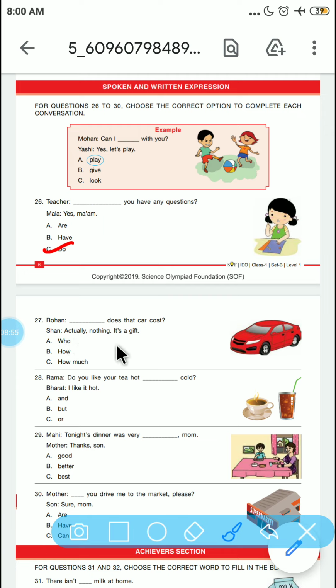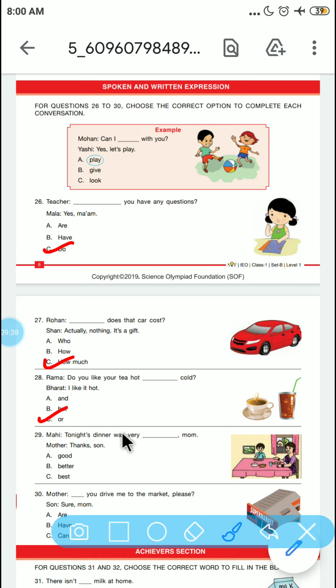Rohan: dash does that car cost? So it is how much. The 27th question's correct answer is how much. Now let's see the 28th question. Rama, do you like your tea hot dash cold? Bharat, I like it hot. So it is an optional choice. The correct option here is or, hot or cold.